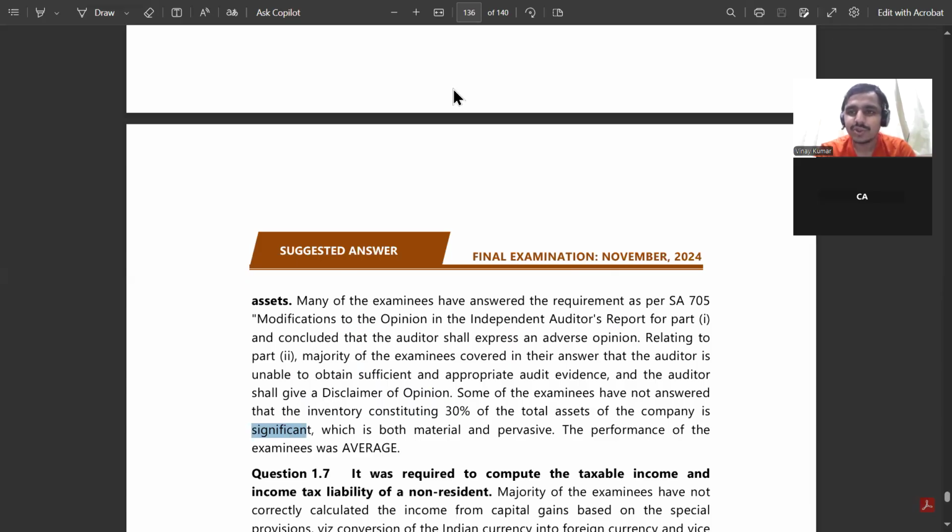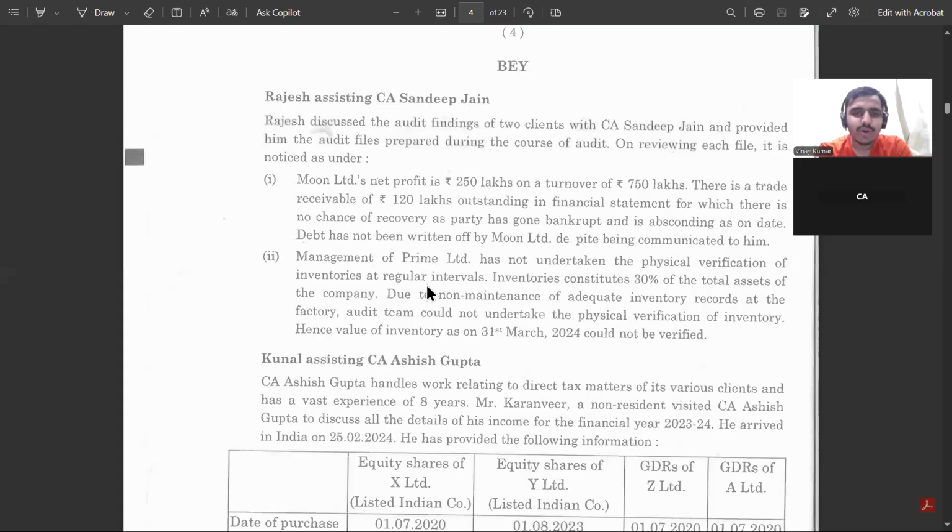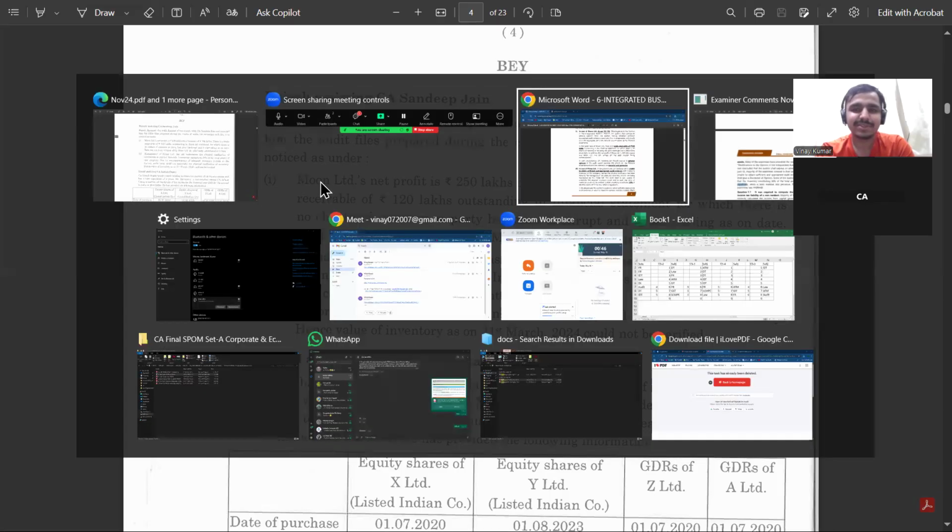But I'll show you something. While giving the answers in an audit report, if the matter is not pervasive, then we can't just issue a disclaimer or adverse opinion. We have to see the impact of not obtaining sufficient and appropriate audit evidence. In an audit, if we have materiality of 1,000 crores and we do not get sufficient SAE for 1 crore rupees, we can't disclaim our audit report. So that's why we have to see whether it is pervasive also.